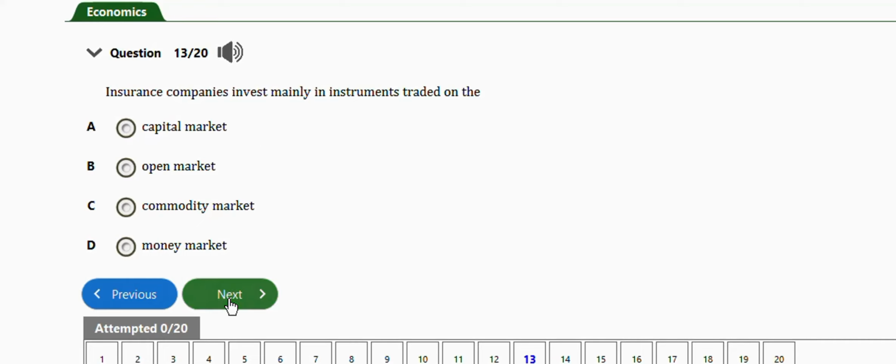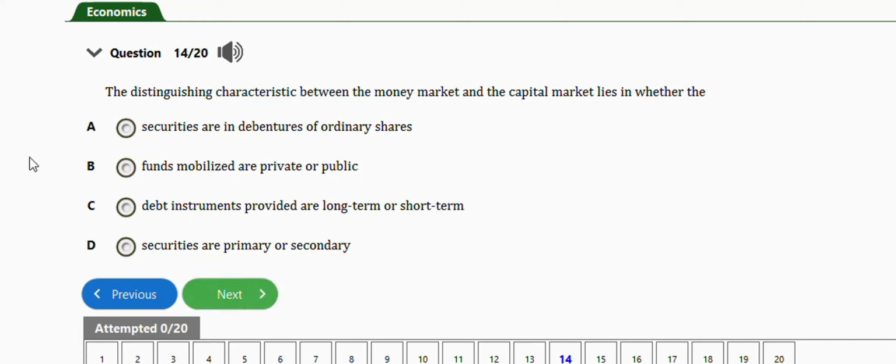Alright, the next question is this one. It says the distinguishing characteristic between the money market and the capital market lies in whether the securities are in debentures or ordinary shares, funds mobilized are private or public, debt instruments provided are long-term or short-term, securities are primary or secondary. Right answer is option C. Debt instruments provided are long-term or short-term.